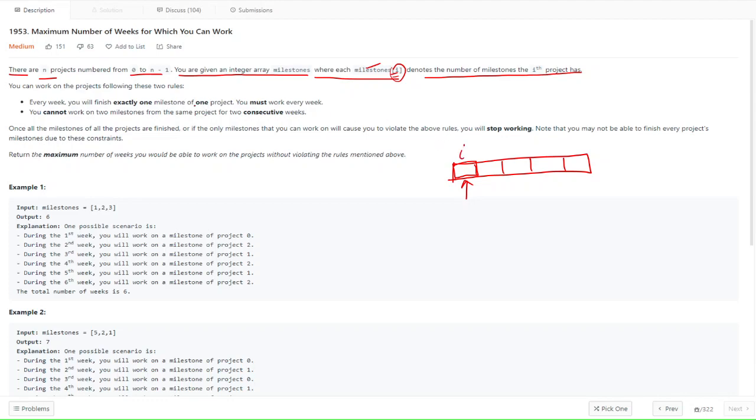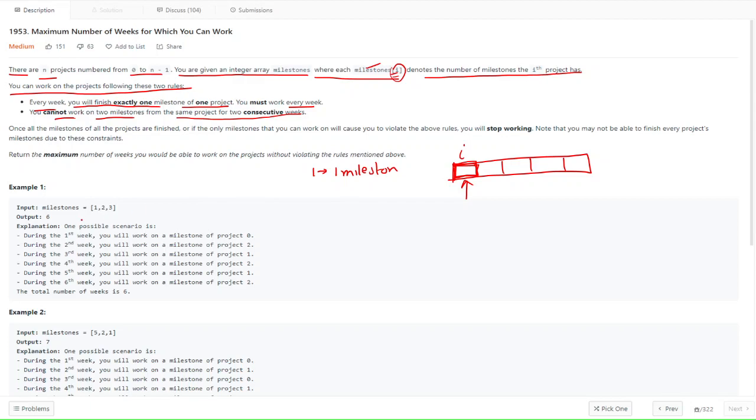Now you can work on the projects based on two rules. The first rule is that each week you will finish exactly one milestone of one project. The second rule is that you cannot work on two milestones of the same project in two consecutive weeks. So it basically means that each week you can work on a single project, covering one milestone, and you cannot work on the same project in two consecutive weeks.